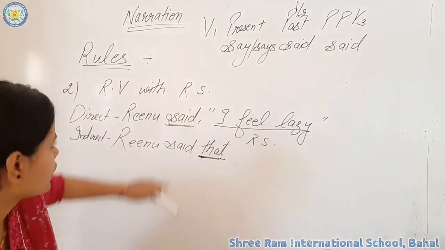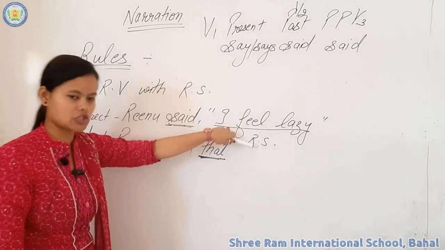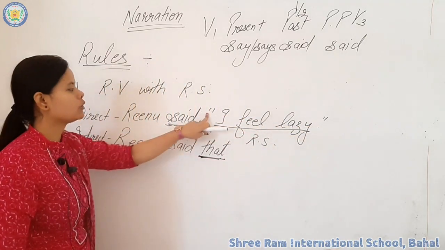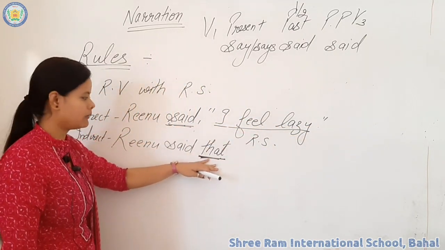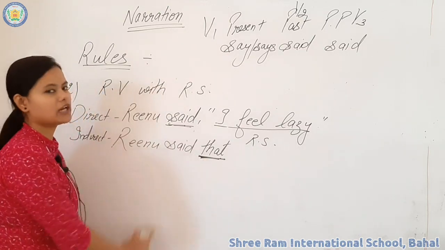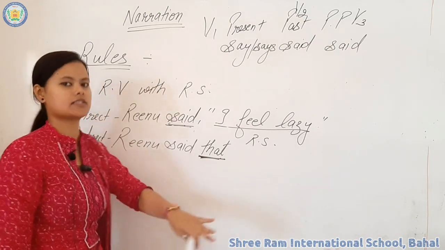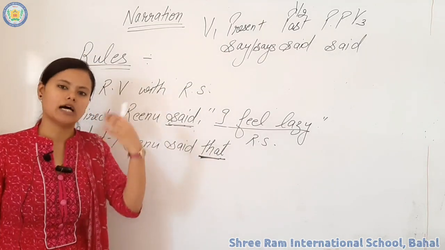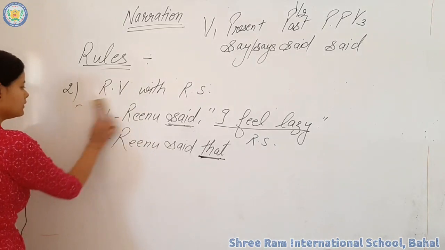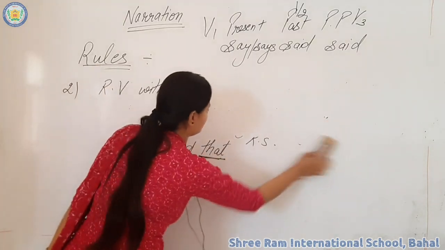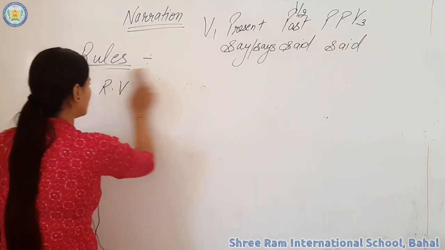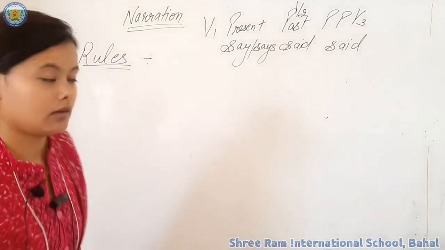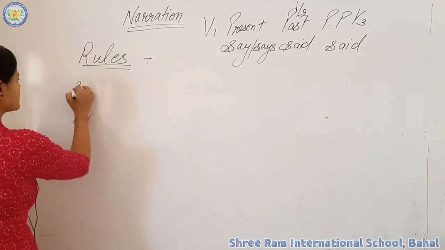For joining the reporting verb with reported speech, you have to remove these inverted commas, and for removing them you have to use a connector, and it will be that. It is only for assertive sentences or negative sentences. For imperative or interrogative sentences, you will use other connectors that I will tell you later. Now the third rule you have to remember for changing any direct into indirect is about the person. How to change the person?